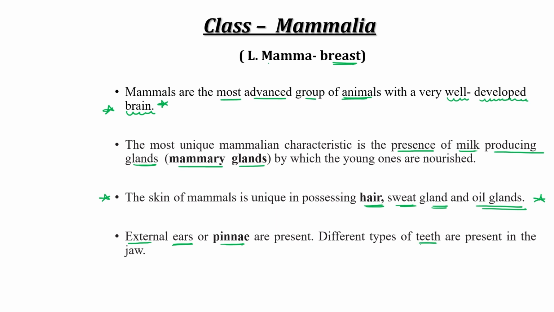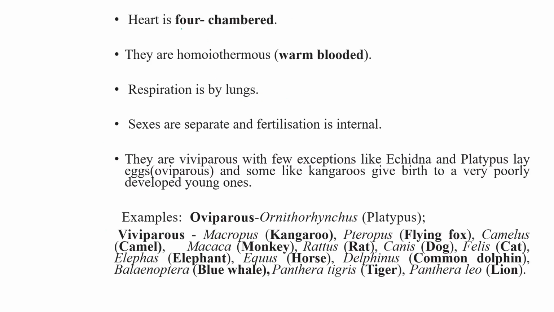Different types of teeth are also present in their jaw. This is again a very important property. So what are the unique properties? They have mammary glands. Their skin is unique, possessing hair, sweat glands and oil glands. They have external ears. They have different types of teeth in their jaw. Heart is four-chambered. They are homeothermous, means they are warm-blooded. Respiration is by lungs. Sexes are separate and fertilization is internal. They are viviparous.